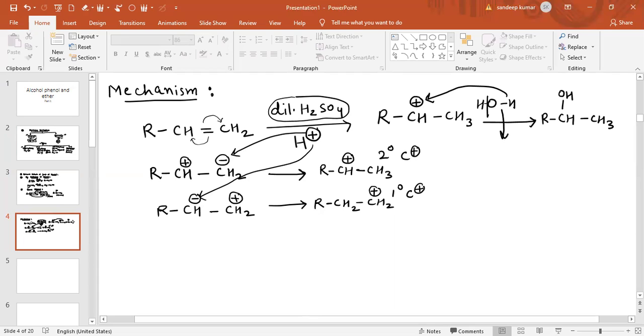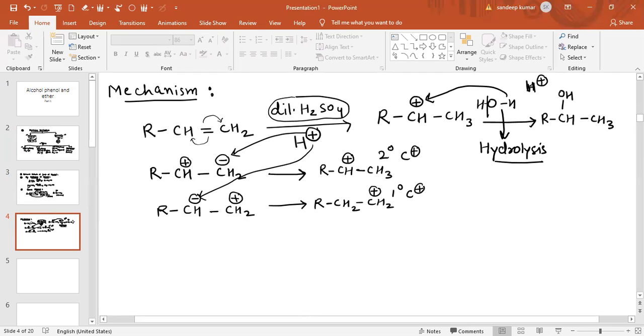What is the name of this step? The name of this step is hydrolysis. And the catalyst, which is H positive, is regenerated.